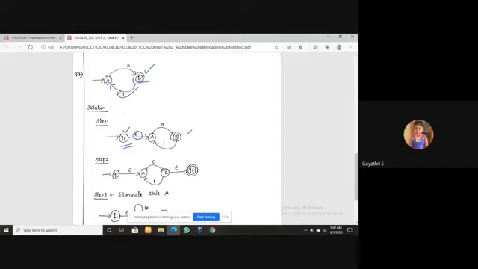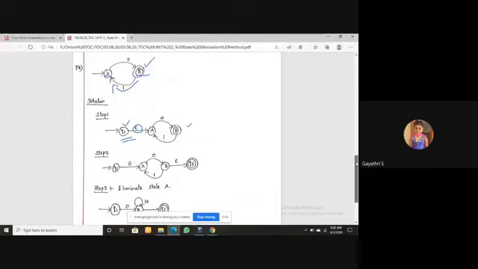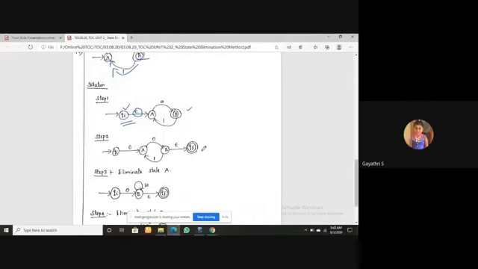This is the outgoing edge. So we have to create a new final state. In step two, I create a new final state QF and connect B with QF using epsilon. So this is your converted automata.